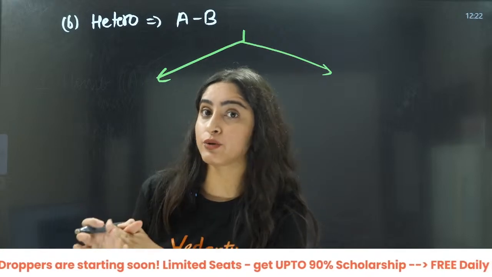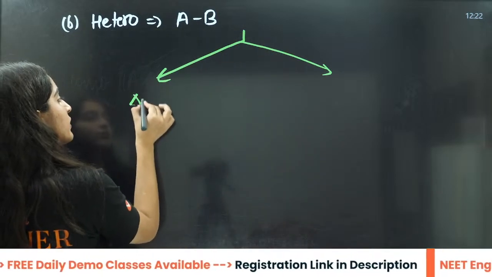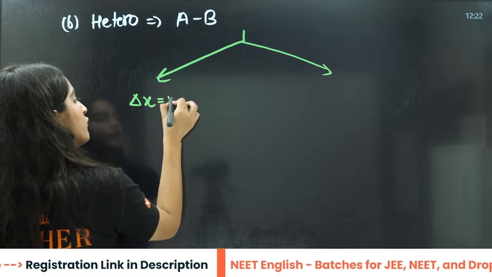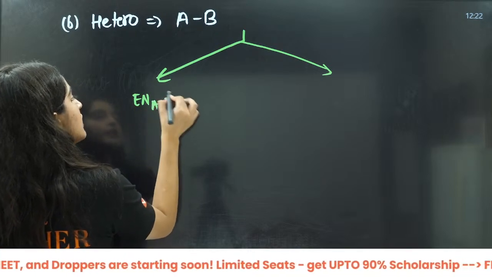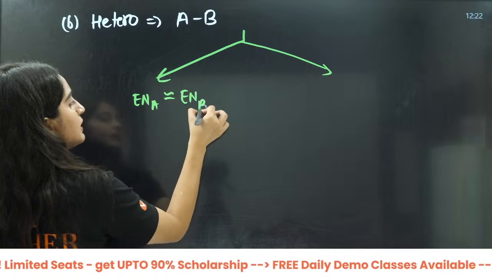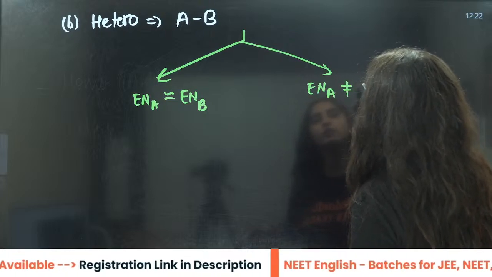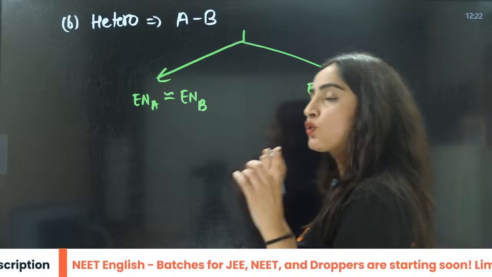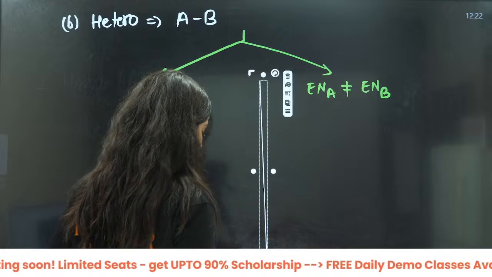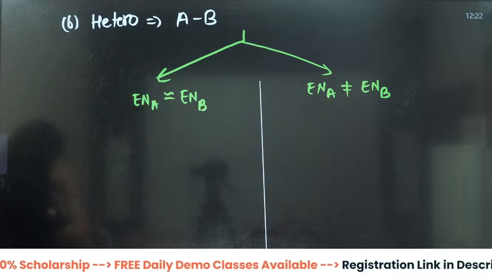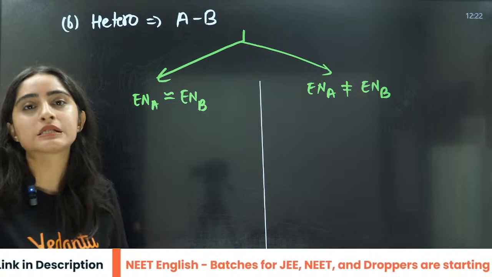We will talk about electronegativity in detail in today's lecture only. But if I say delta X is the electronegativity difference, now this is very small, right? Or you can say electronegativity of A is approximately same as electronegativity of B, right? But here electronegativity of A is not equal to electronegativity of B. So there can be two conditions to that, right? Either electronegativity will be same or electronegativity will be different.